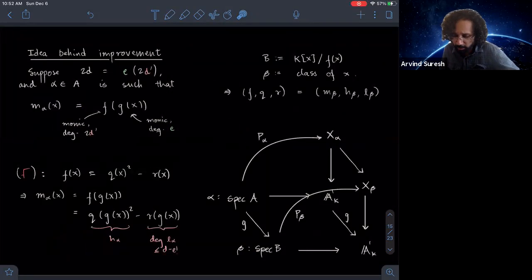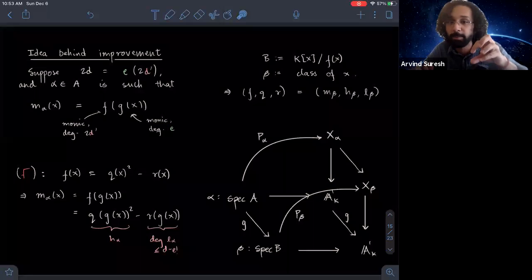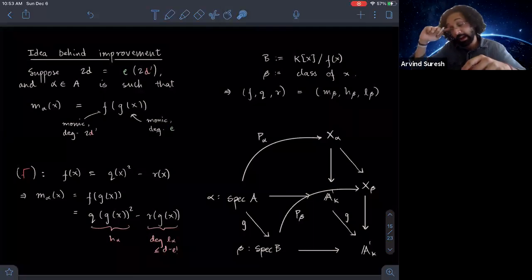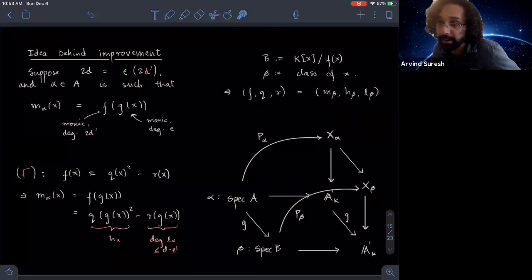And so the idea behind the improvement, which I certainly do not have time to go over, is basically in a nutshell you want to choose your alpha so that when you look at its characteristic polynomial, it decomposes as an inner polynomial of degree greater than 1 and an outer polynomial of even degree. And then the upshot is if the inner polynomial is of degree e, then the degree of your curve X_alpha, which normally you would expect to be d minus 1, turns out to be d minus e. So it's dropped by at least e minus 1.